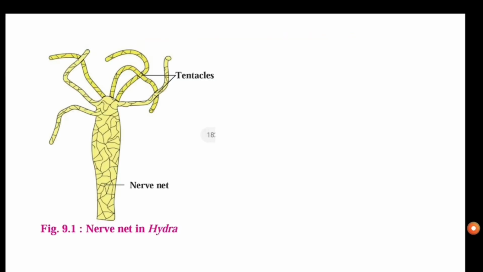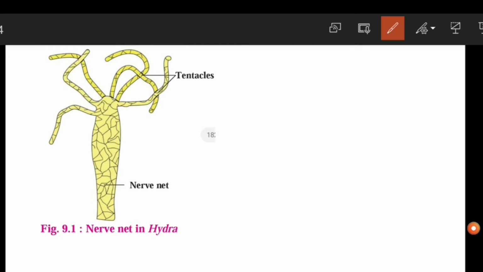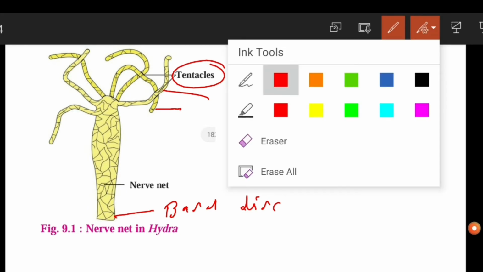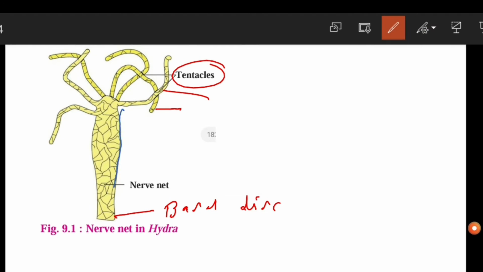this is the Hydra, and you can see in this figure, this is the basal part of the Hydra, which is known as the basal disc. This is the basal disc, and this is the upper part. The upper part contains finger-like structures, and these finger-like structures are called tentacles. These are the tentacles. And this is the whole body of the organism, and the nervous system is scattered throughout the body.